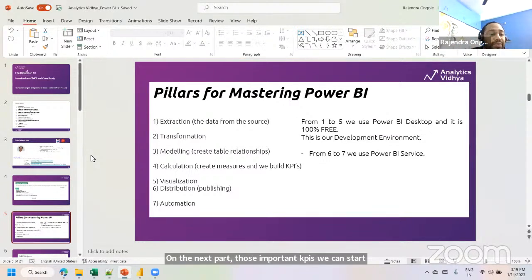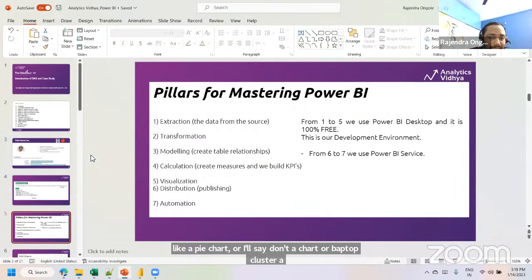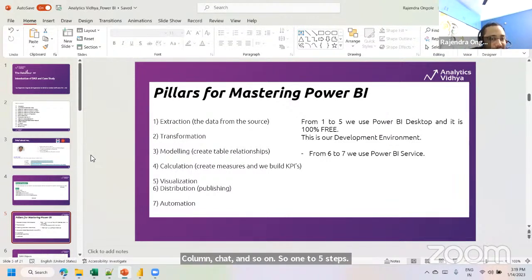With the help of different charts available in the Power BI desktop visualization pane, we can start visualizing it by taking different types of charts like a pie chart, a donut chart, a bar chart, a clustered column chart, and so on. So steps 1 to 5, if you observe, from the data extraction to the visualizations, we are going to perform in one of the important environments called Power BI Desktop, which is completely 100% free. We need not pay anything. The 6th and 7th activities, we are going to perform in another environment called Power BI Services.